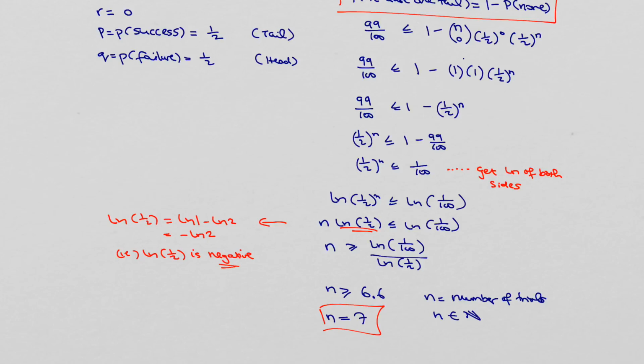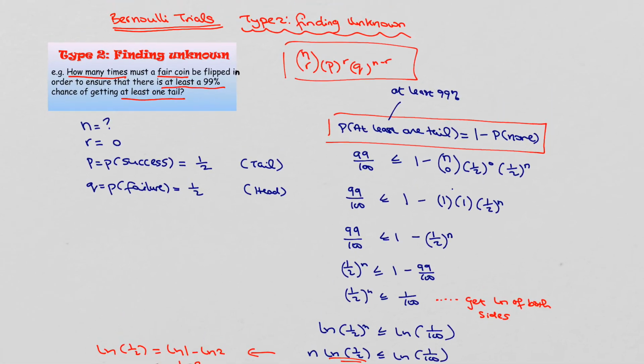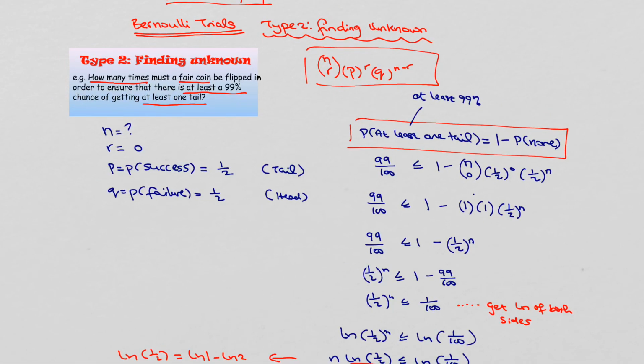Okay, so if we just go back to the start of the question there, it says how many times must a fair coin be flipped in order that there is at least a 99% chance of getting at least one tail. So in other words, the probability of getting at least one tail is 1 minus the probability of none, and 1 minus the probability of none must be greater than or equal to 99%. So therefore, if you're reading right to left there in that very first equation here, this must be greater than 99%. Okay?